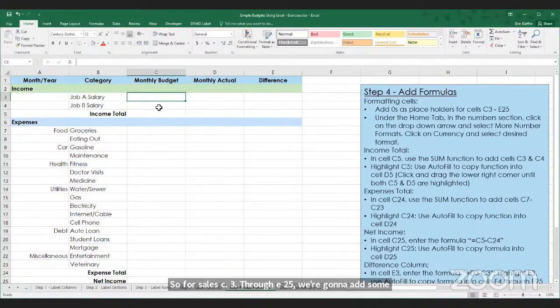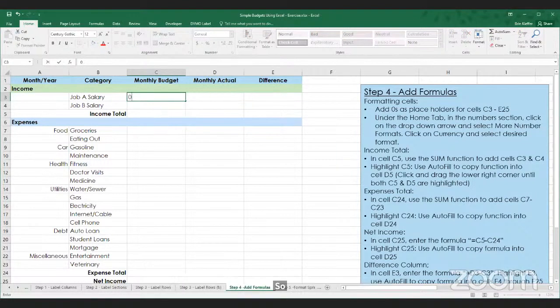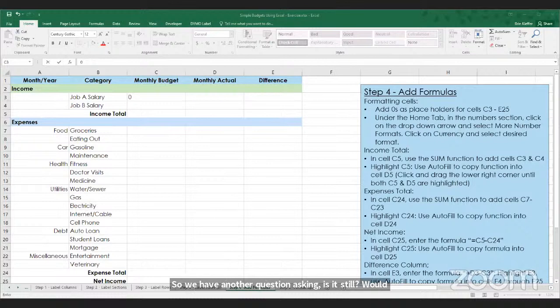Bryn, real quickly before you get any further, we've just got the questions rolling in now. We have another question asking, would it still be necessary to have a Quicken account? I think I lost track of the chat while I was trying to find this Excel 97, so I'm not sure exactly what that's in reference to. Okay, Donna, if you would mind expanding on your question in the chat, we'll try to get that answered for you.